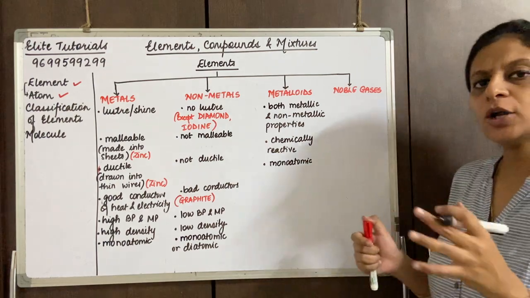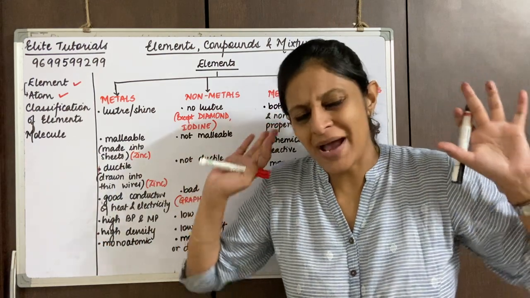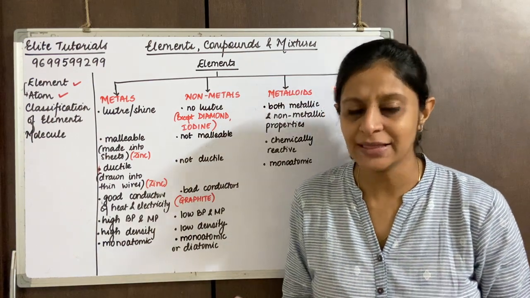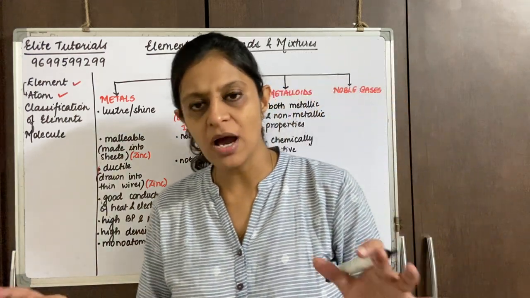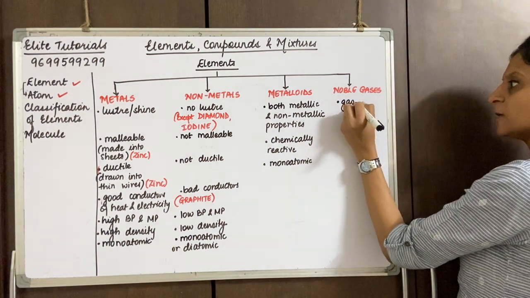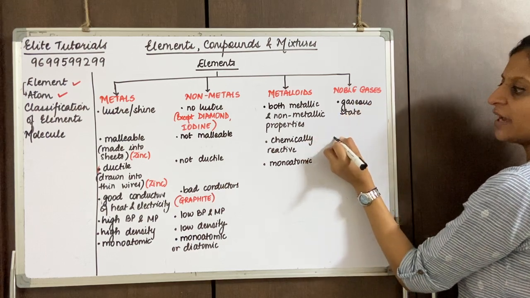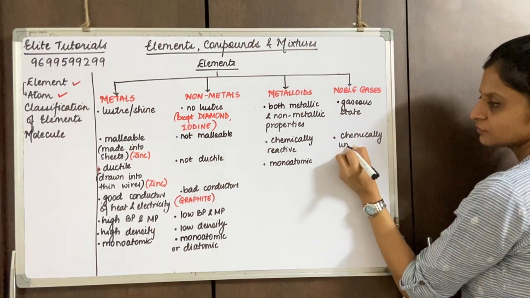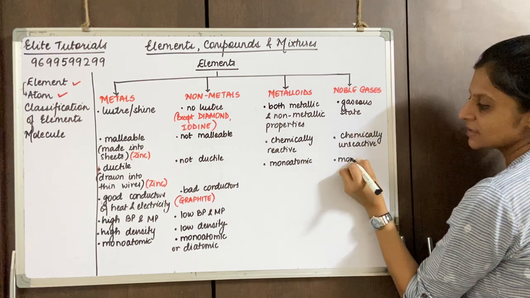When we talk about noble gases, what are noble gases? These are the ones which are stable. They have the maximum number of electrons that can be accommodated in the outermost shell. So they are completely stable and they are all found as gases. That's why the name noble gases. They are found in the atmosphere in the gaseous state. They are chemically unreactive because they are stable and they always exist as monoatomic.